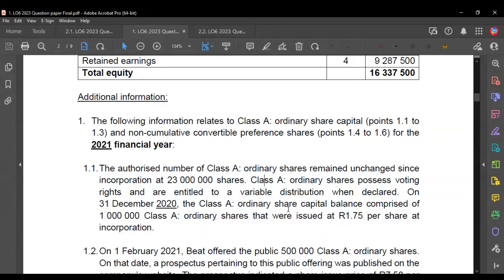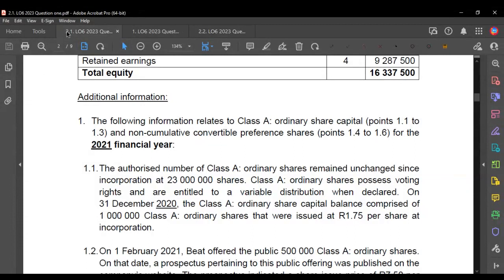It then says that the ordinary shares have voting rights, right? Which means they're basically the subordinate shares, and they also get a variable distribution, which means they're like normal shareholders. They're not preferred in any way, right? And then it says on 30 December 2020, so this is the opening balance, right? Class A ordinary shares comprised of 1 million Class A ordinary shares that were issued at 1 rand 75 per share at incorporation. Okay, so since incorporation, they've only had one lot of issues, and that issue was 1 million shares at 1 rand 75.